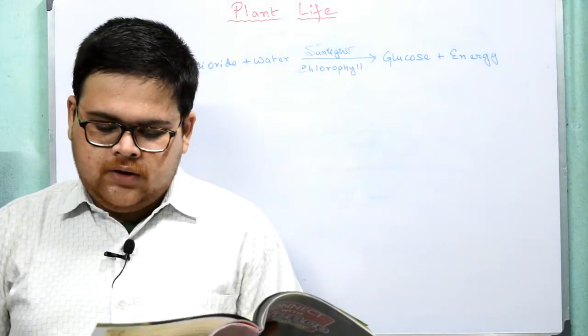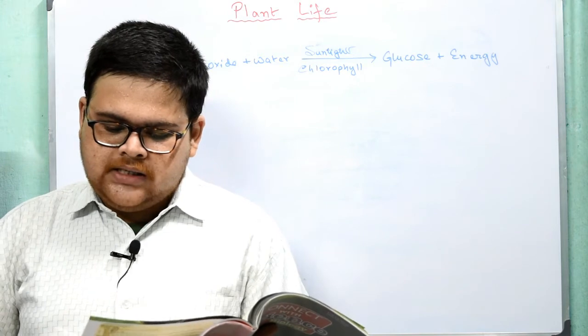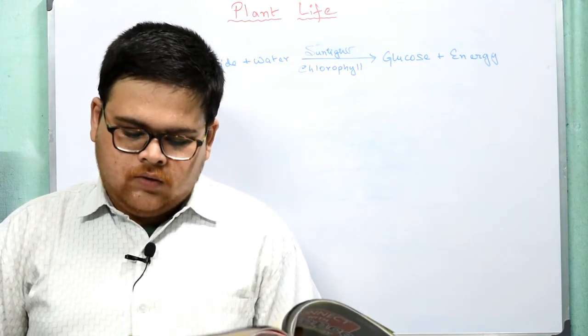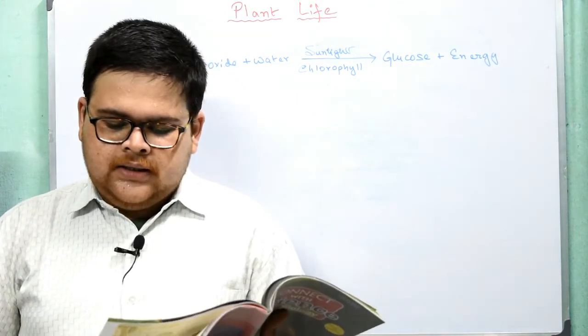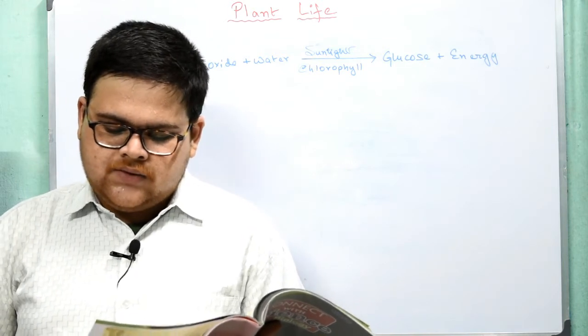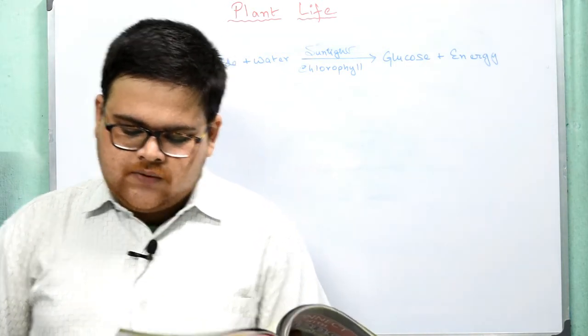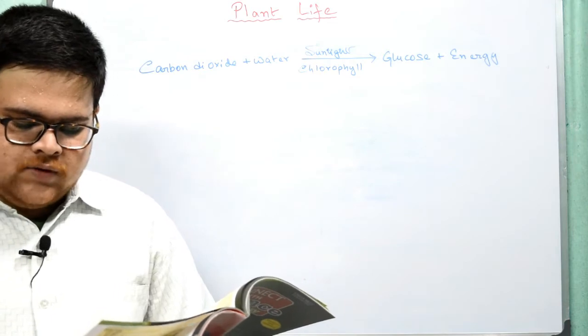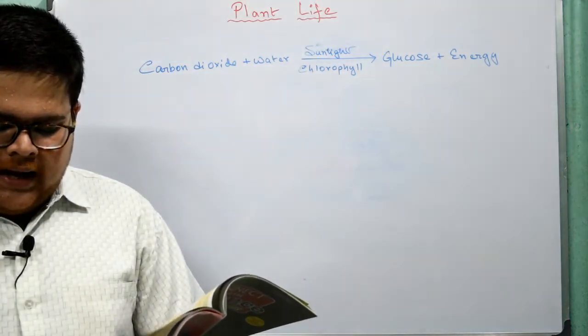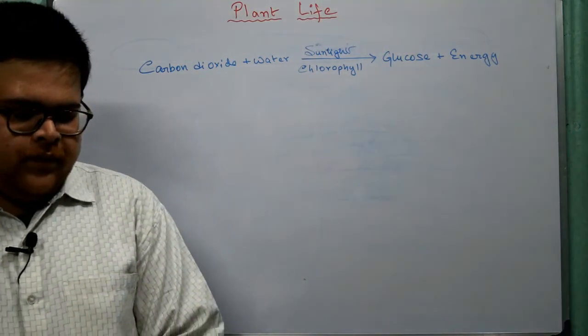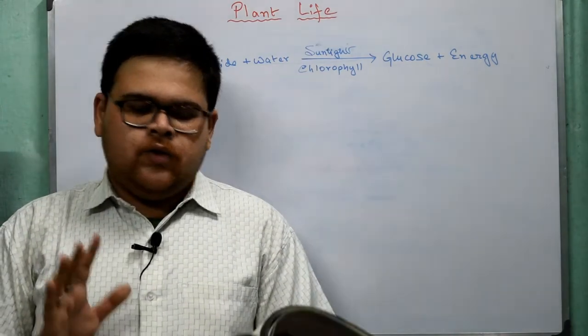The oxygen evolved during photosynthesis is released into the atmosphere, hence our atmosphere is replenished with oxygen by photosynthesis. This oxygen is used by animals and plants for cellular respiration. In the absence of photosynthesis, the oxygen level in the atmosphere would decrease drastically and life on earth would become impossible.